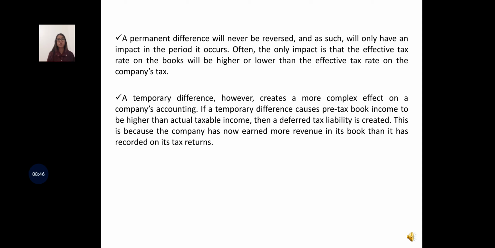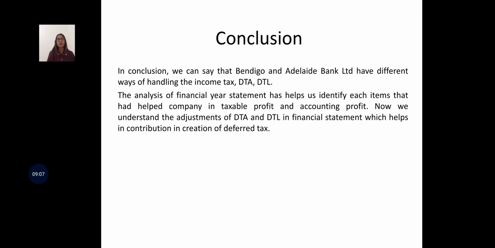If a temporary difference causes pre-tax book income to be higher than actual taxable income, then a deferred tax liability is created. This is because the company has now earned more revenue in its book than it has recorded on its tax return. In conclusion, we can say that Bendigo and Adelaide Bank Limited have different ways of handling